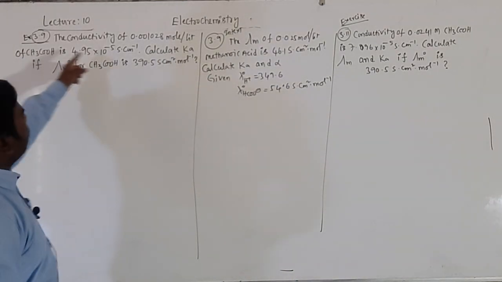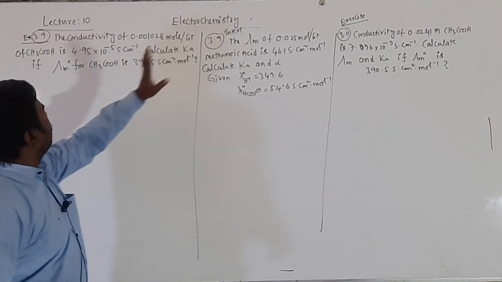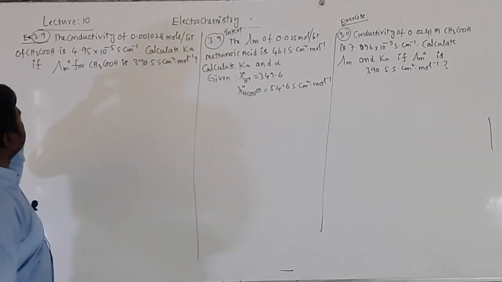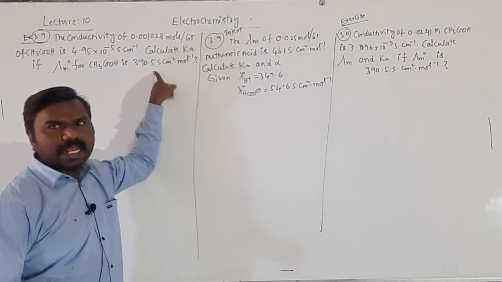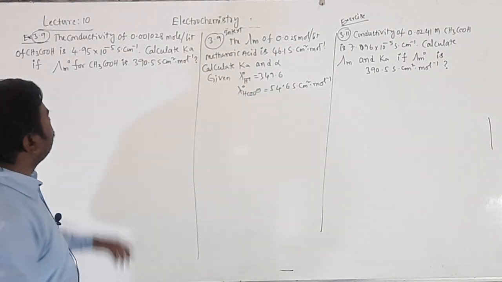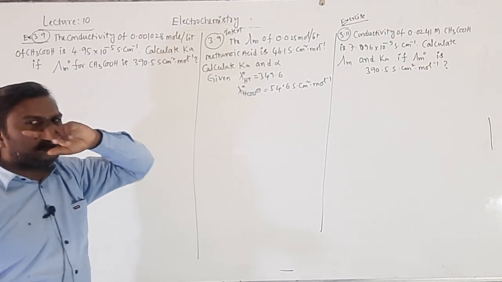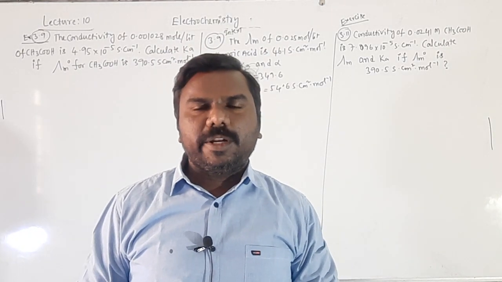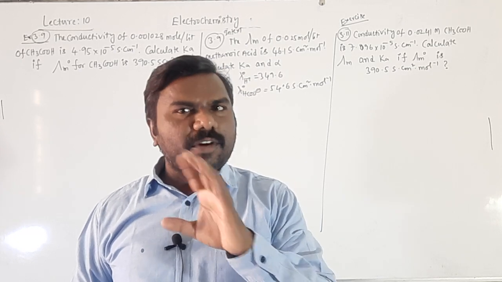First problem, the conductivity of a certain concentration of acetic acid is given. Calculate Ka. They gave lambda m naught of acetic acid. So, first of all we should know the Ka value. Ka means C alpha square by 1 minus alpha, formula number 1. To get Ka, alpha is required.